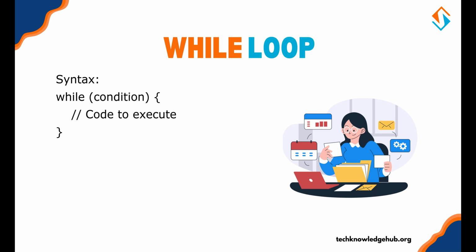While loop. The while loop executes a block of code as long as a specified condition is true. Here's its syntax. Let's look at an example to print even numbers from 2 to 20.